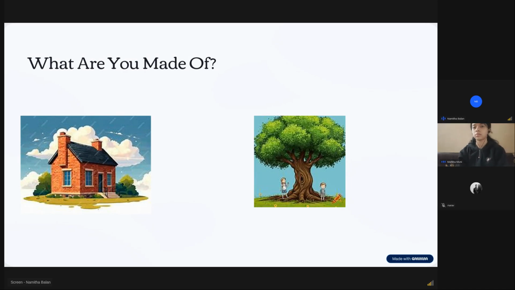So many things we can see, Mahika. We can say that this tree can breathe. Okay, one thing that you said. Then the tree can grow, right? There are so many characteristics of a living organism which we studied earlier.